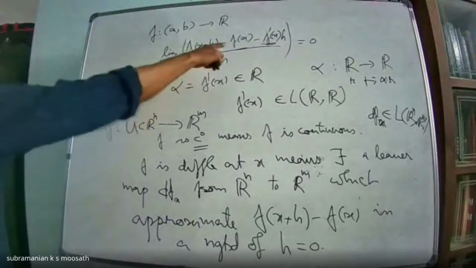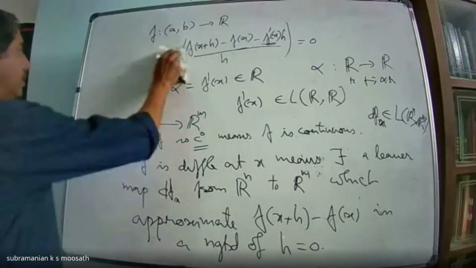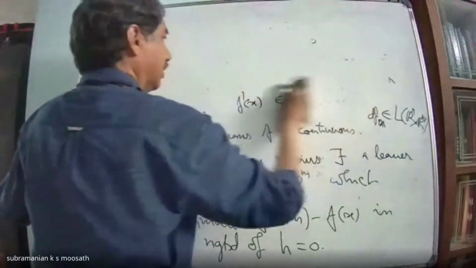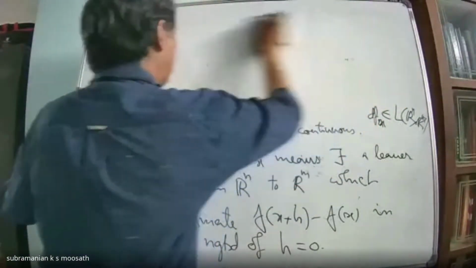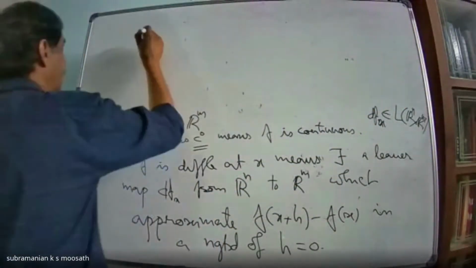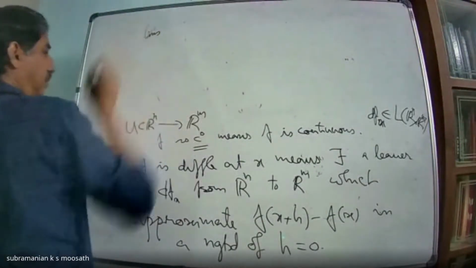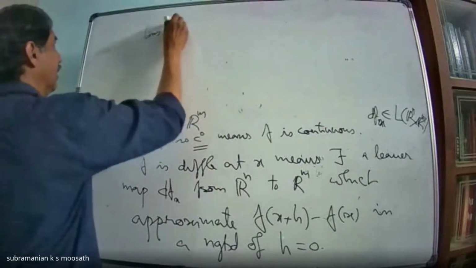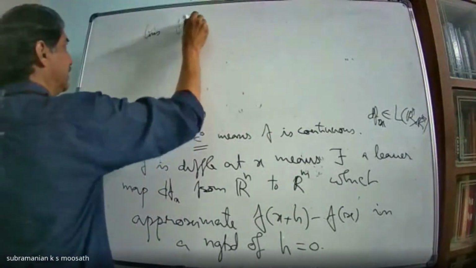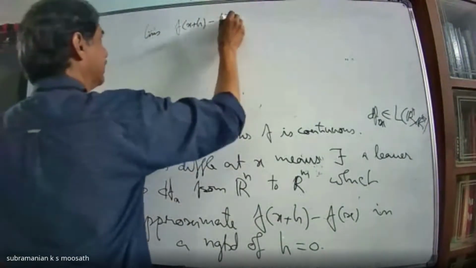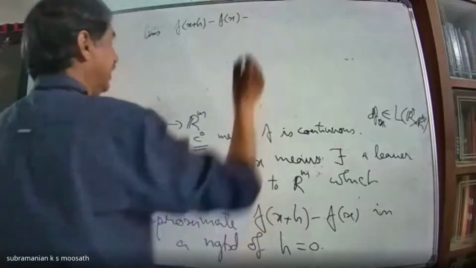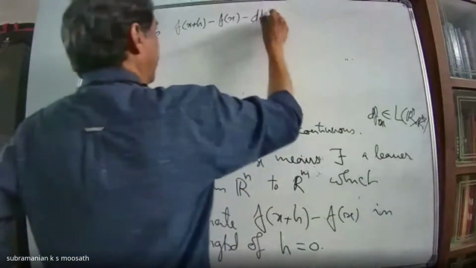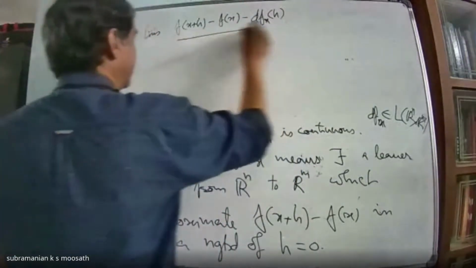Or in this form, if you want to write that, the limit of f(x+h) minus f(x) minus dfx at h, divided by h.